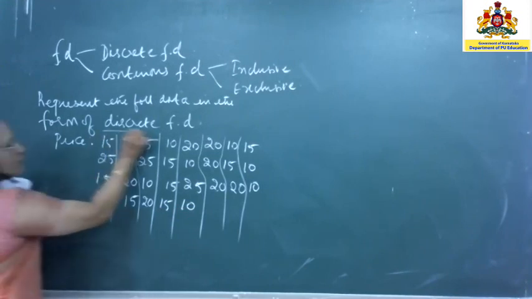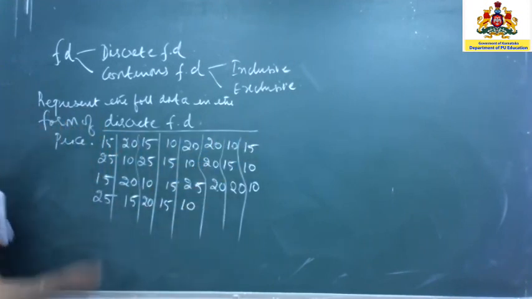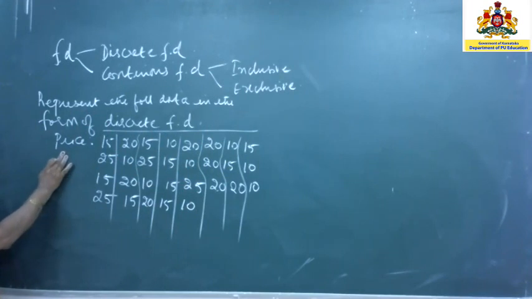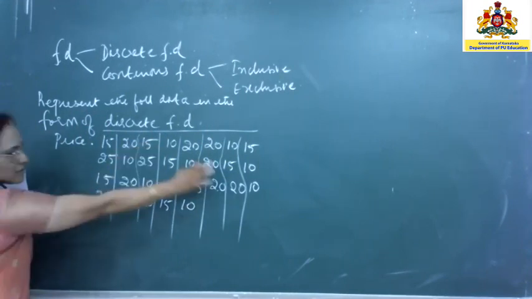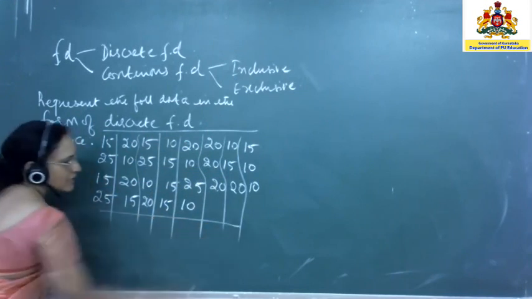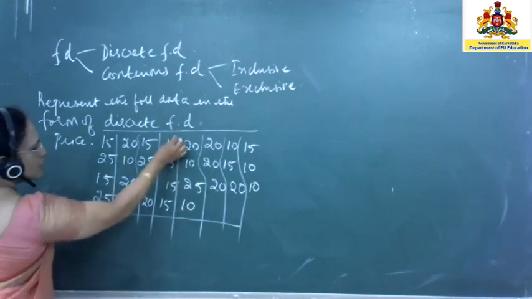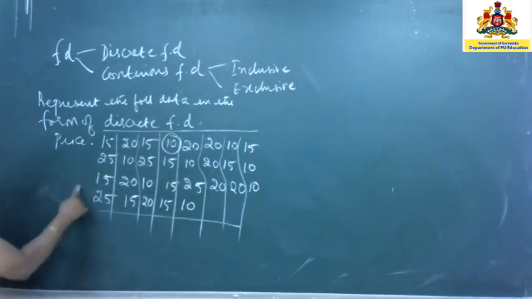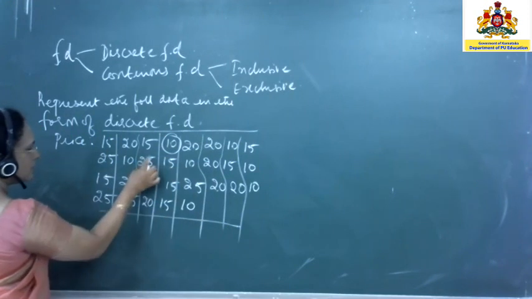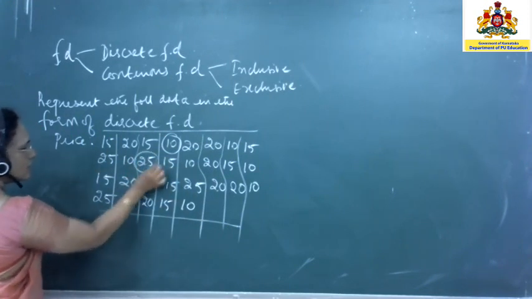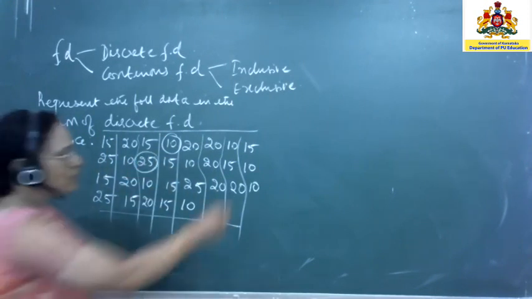Now, whenever you are given a table like this, what you have to do is first find out what the variable is. So, this is a variable, that is price. Now, after that, go through the entire data. Find out which is the least value, and which is the highest value. Now, here, the least value is how much? It is 10. Now, what is the highest value? So, this is 25. You may have all the 3 cases here. Okay. So, what you will do?